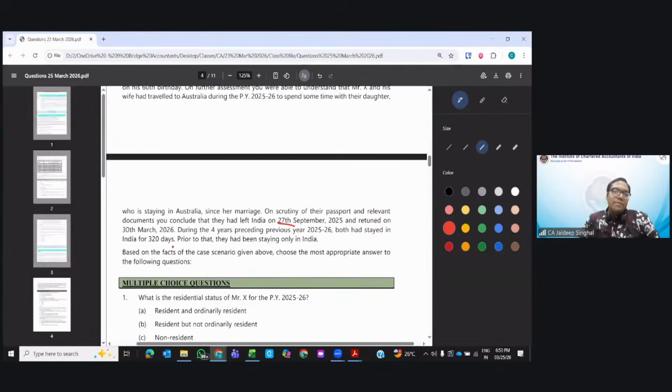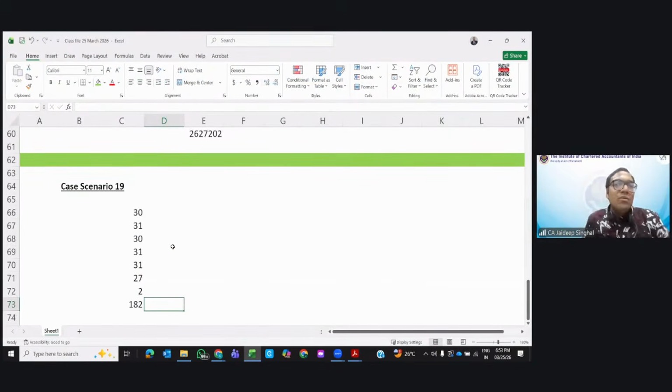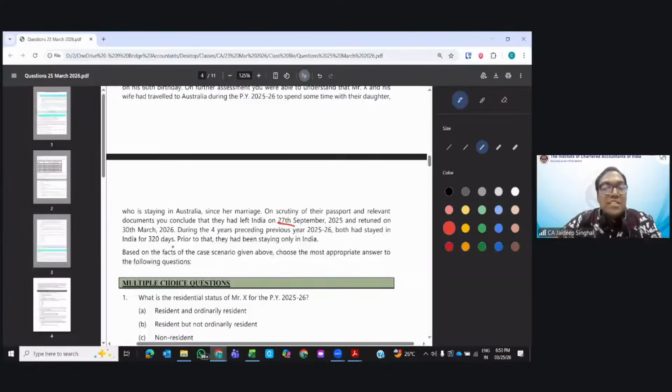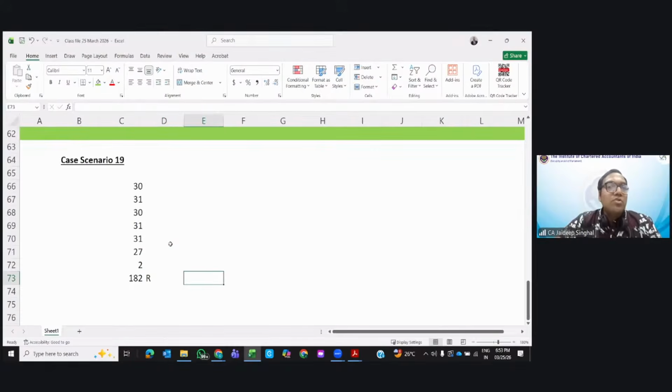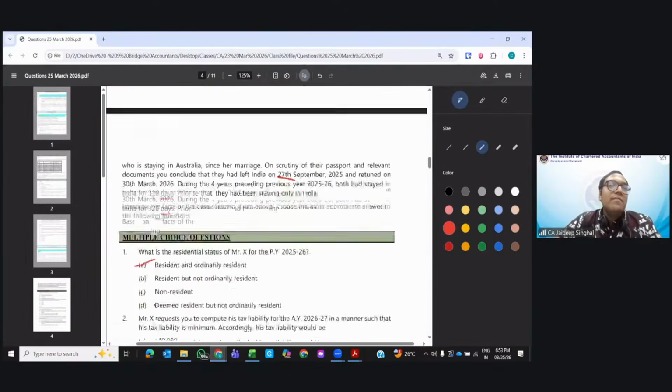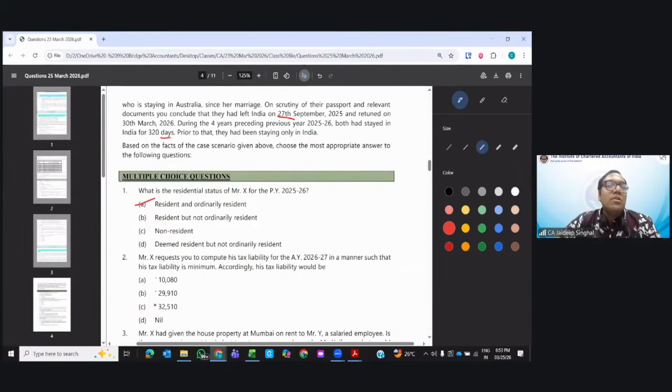Now this is resident. Now can you tell me whether they will be ROR or RNOR? They were in India for the last 4 years, just 320 days. But before that they were staying in India. 2 out of 10 years they're resident, so it would be ROR. The answer would be resident and ordinarily resident. Yes, more than 730 days in the previous 7 years. Last 4 years they were just 320 days, but prior to that they were complete 365 days, staying in India only.